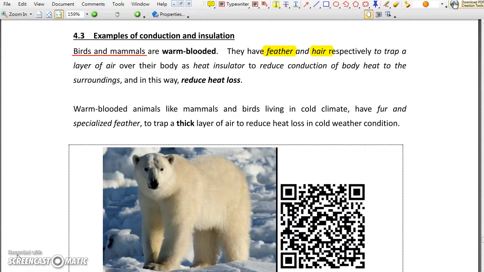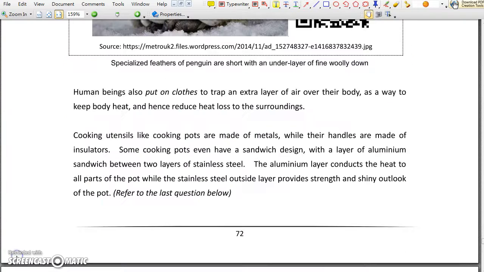Both of them trap a layer of air over their body, which can reduce the heat loss to the surroundings by conduction. Warm-blooded animals living in the cold climate even have fur and specialized feathers to trap an even thicker layer of air to further reduce the heat loss in very cold weather conditions.